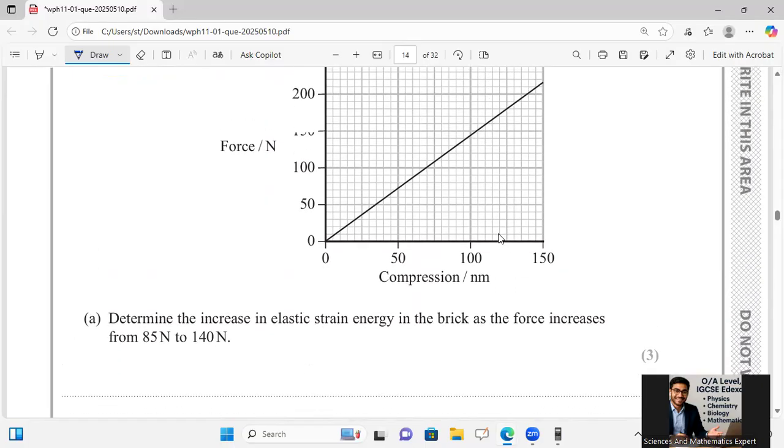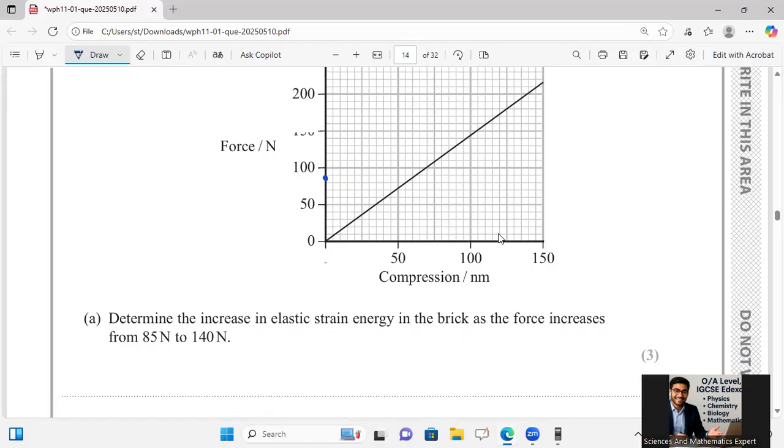85 to 140 newton. So every two squares is going for 10. So I'm saying here 85 newton to 140. It is 50, 60, 70, 80, 85.